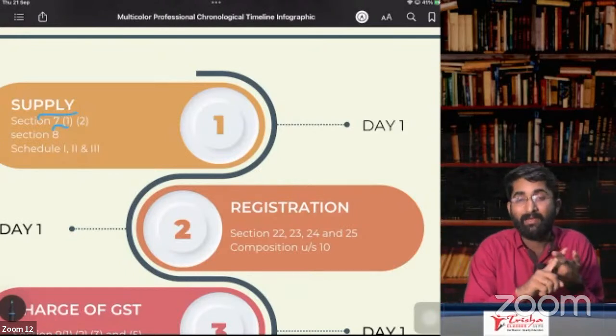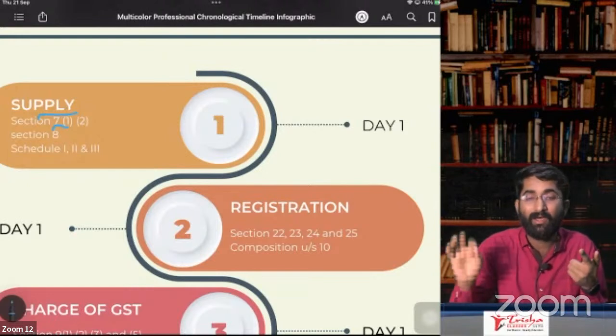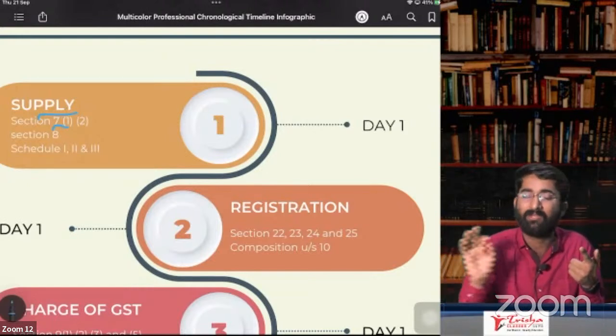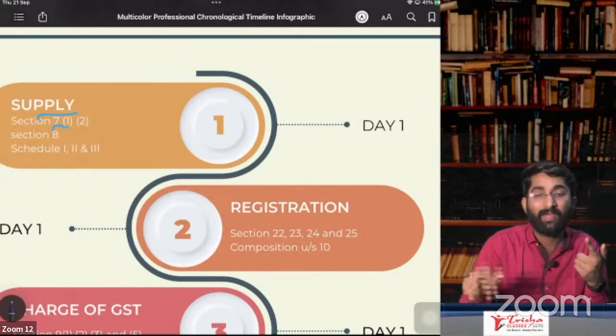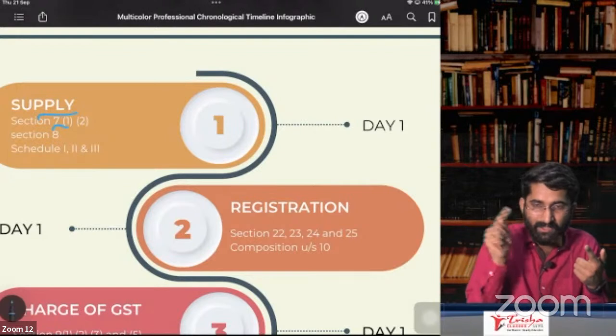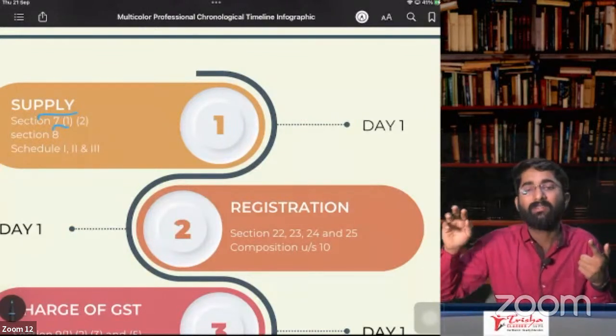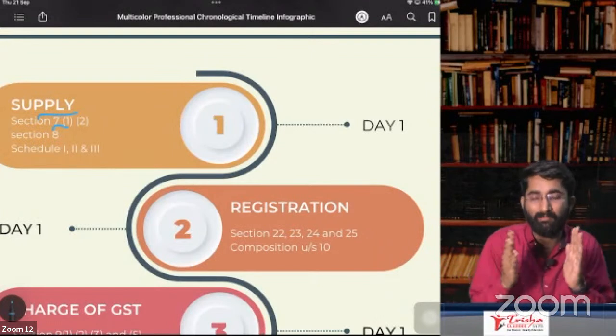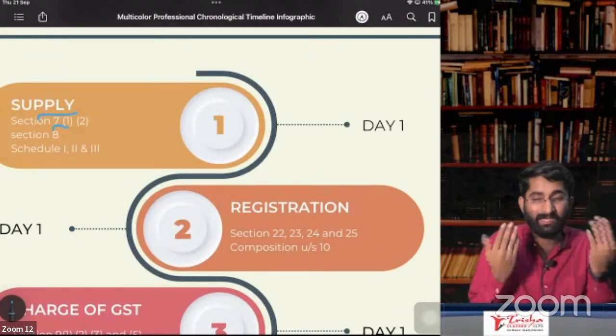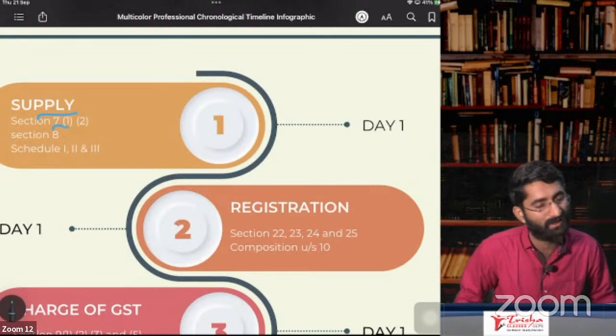Second one, L for land and buildings. If you are supplying land and buildings, it will not be considered as supply of goods or supply of service. Why? Because there is stamp duty on this. If there is stamp duty and GST, it will become double taxation. That's why, once the building is completed, there is stamp duty on this, and there is no GST.